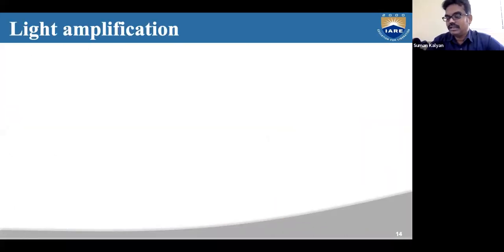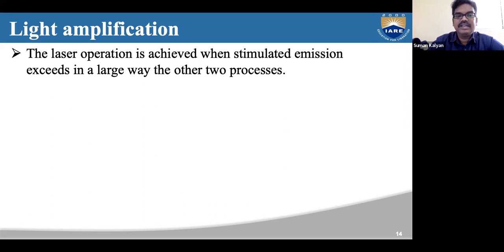Now, the main process: what is a laser actually? Laser is light amplification by stimulated emission of radiation, right? So how does this light amplification happen? As we have just seen, laser operation is achieved only when stimulated emission exceeds the other two processes.